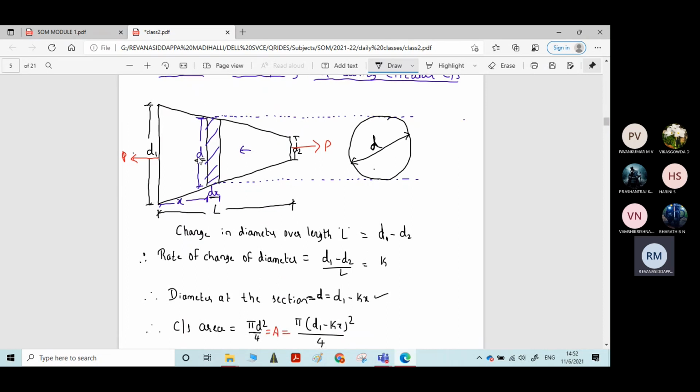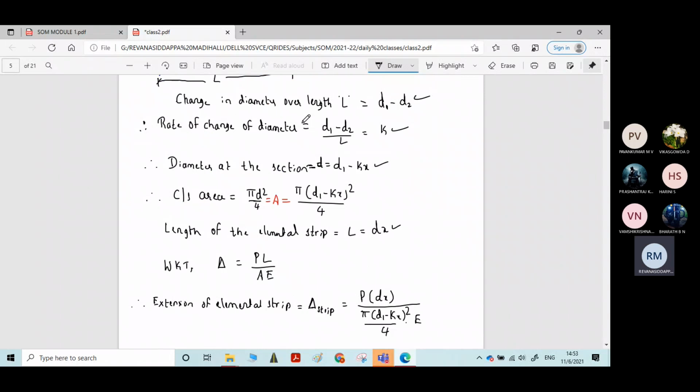To formulate the equation for this diameter d, first you calculate the change in diameter over a length L. Change in diameter over a length L is d1 minus d2. If you divide this term by L, you will get the rate of change of diameter. We have equated the rate of change of diameter to k.